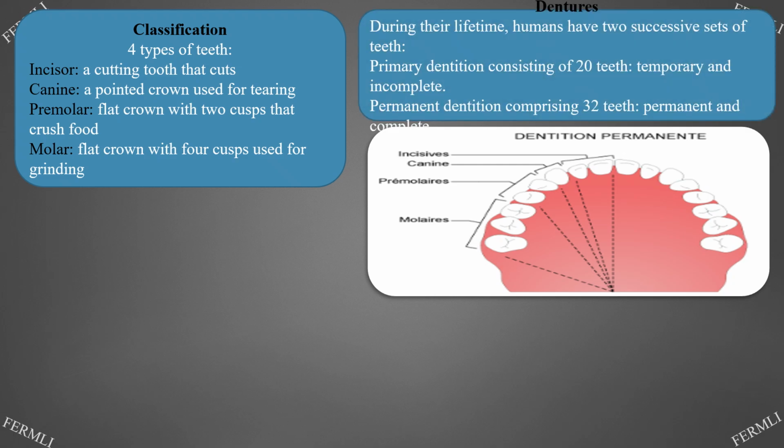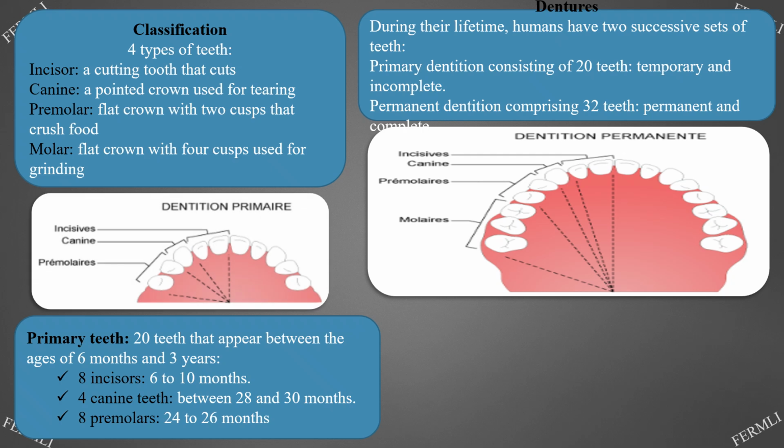Dentures. During their lifetime, humans have two successive sets of teeth: primary dentition, consisting of 20 teeth, temporary and incomplete, and permanent dentition, comprising 32 teeth, permanent and complete. Primary teeth: 20 teeth that appear between the ages of 6 months and 3 years. 8 incisors, 6 to 10 months. 4 canine teeth, between 28 and 30 months. 8 premolars, 24 to 26 months.